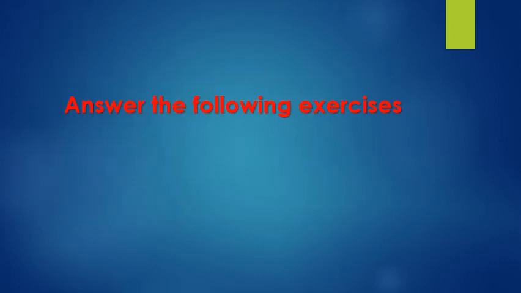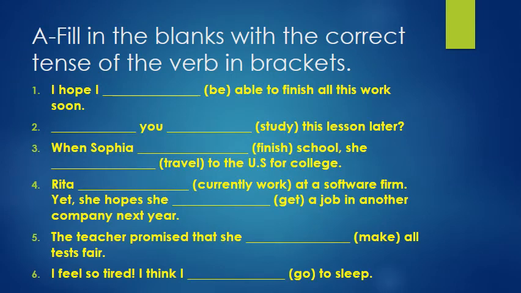Moving on. Let's answer the following exercises. Fill in the blanks with the correct tense of the verb in brackets. The correct tense, I didn't specify future, past, present, I did not. You have to guess it. I hope. When we're expressing a hope, what tense do we use? Future simple, not be going to. Hope. So I hope I will be able to finish all this work soon.